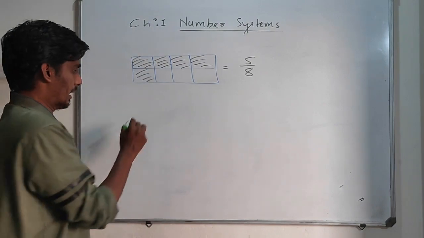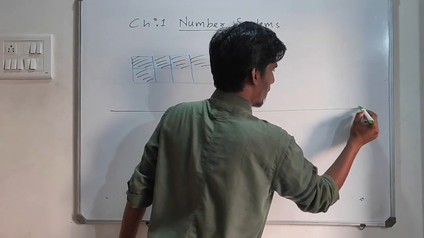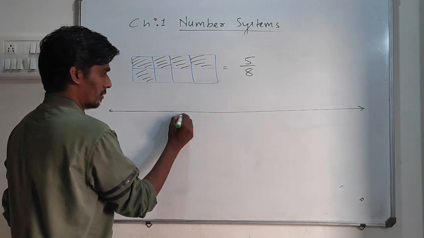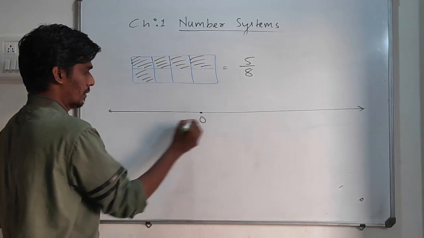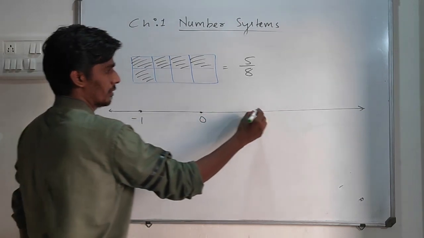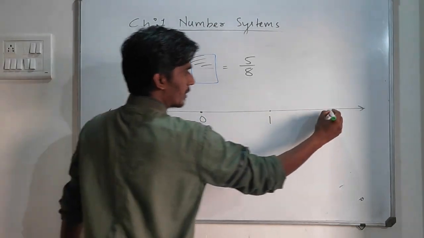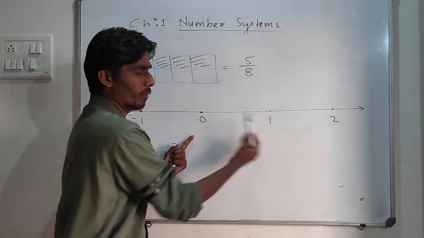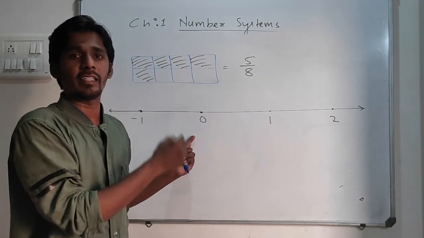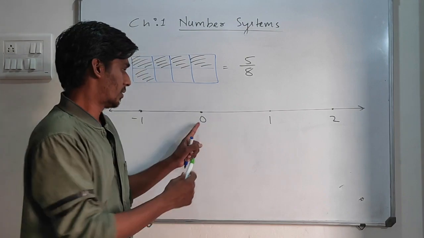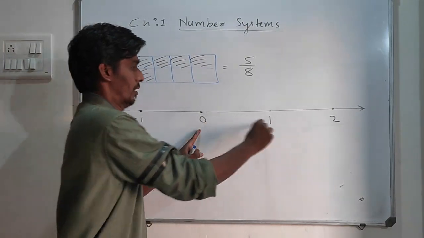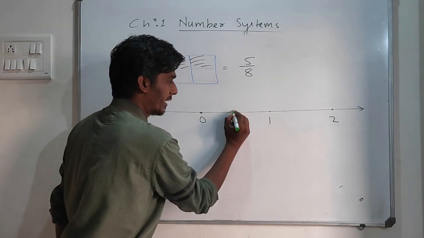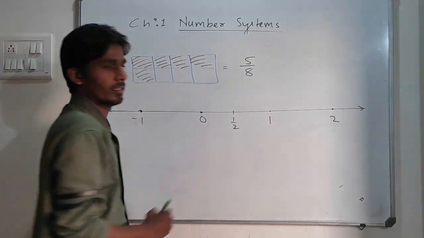Now, if I draw a number line, take here 0, here -1, here 1, here 2. In between 0 and 1 there are infinite rational numbers. If I take here, this will be 1 by 4.